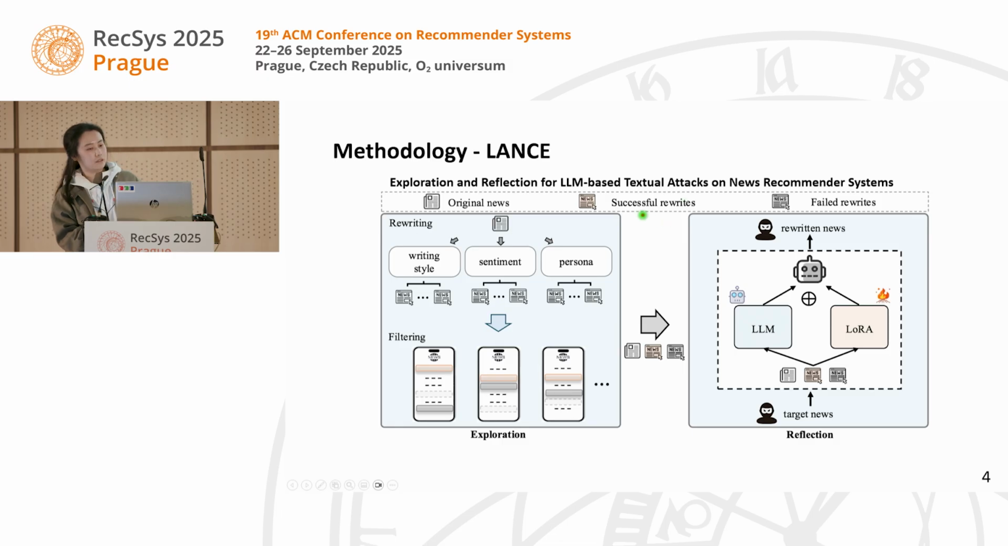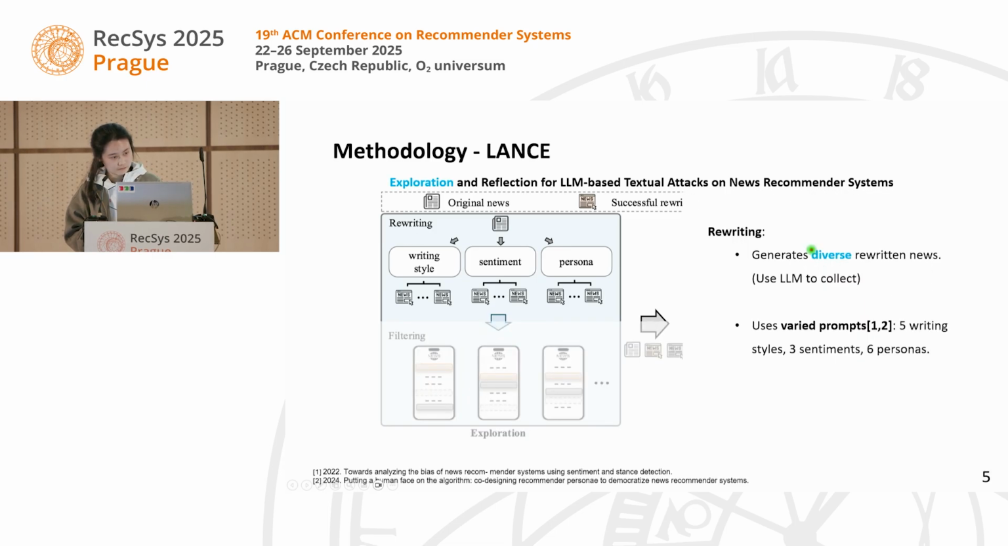Okay, here is our methodology. Our methodology, LENS, has two main parts. The first part is exploration, and the second part is reflection. Let's dive in. For the exploration, we first use rewriting to generate diverse rewritten news.